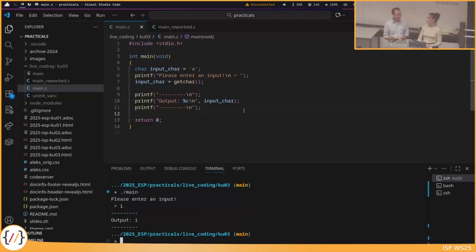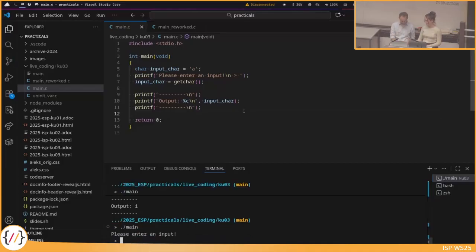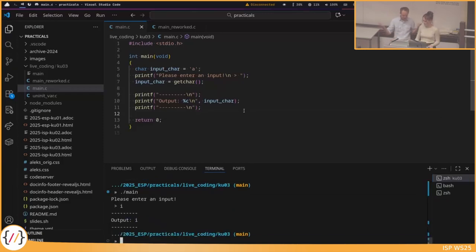Yeah. Everything working perfectly. So maybe the first thing you noticed right now is that after just pressing I, nothing happened. Maybe that's the first thing to observe here. So if I press I, nothing happened. Even though the function is called getChar, somehow just typing one character does not give us the character. So we type the I and then the enter, and then we have the output.